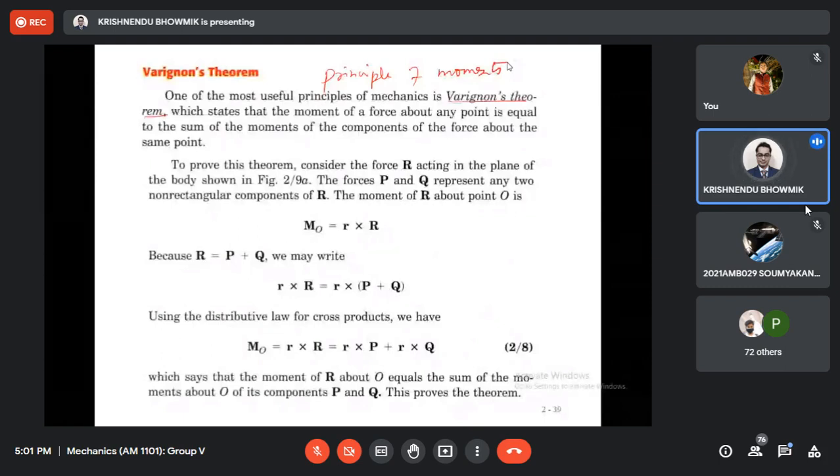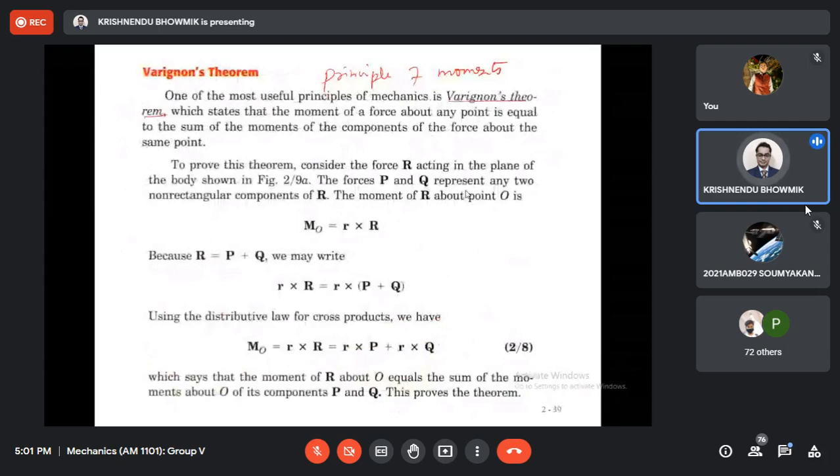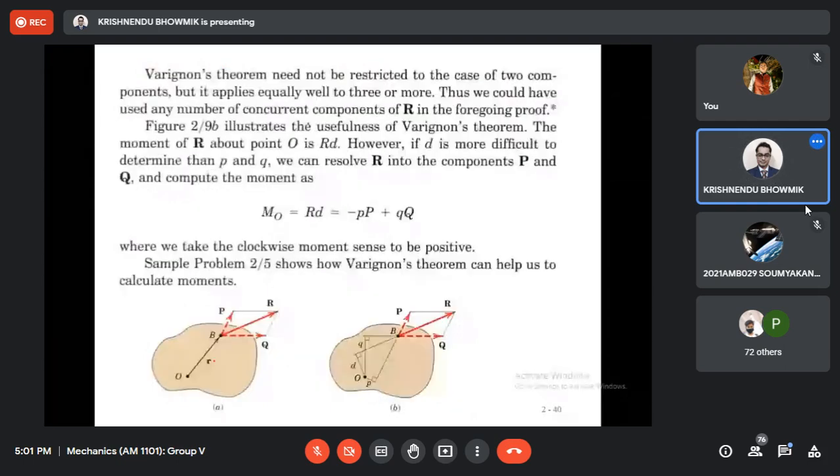Let me explain with the figure. Say this is the position vector and this is the resultant.